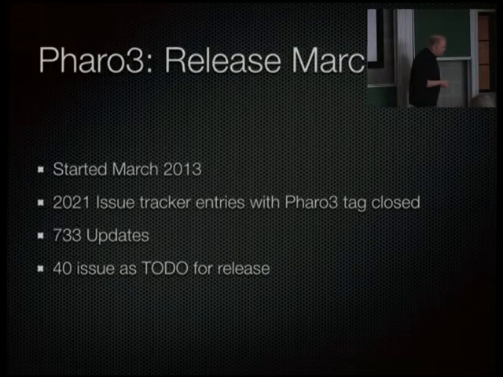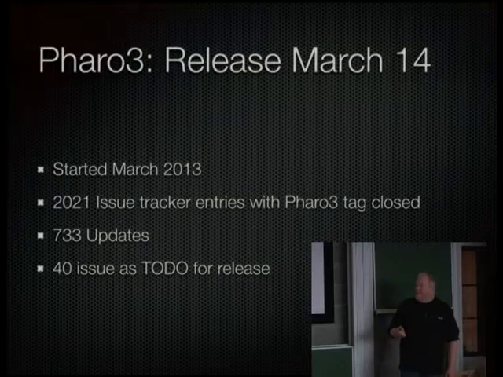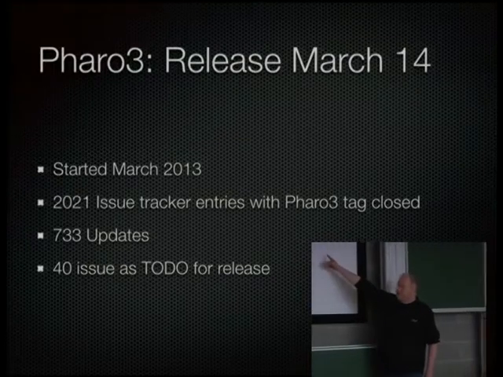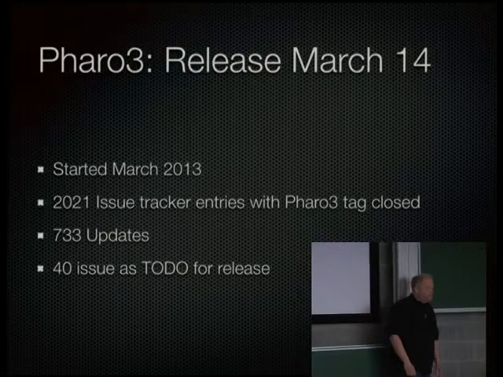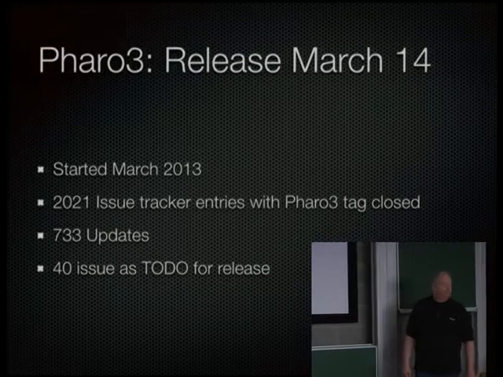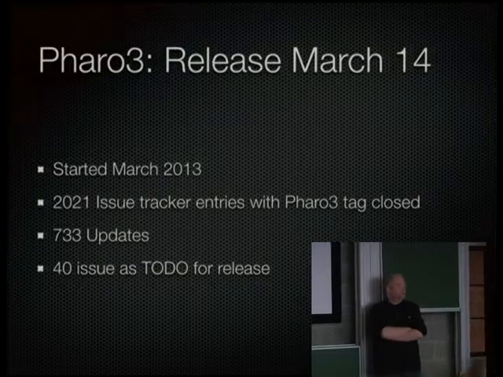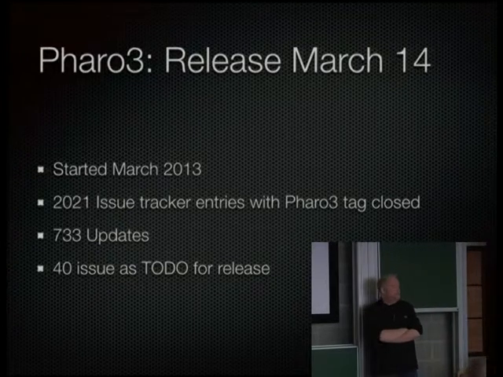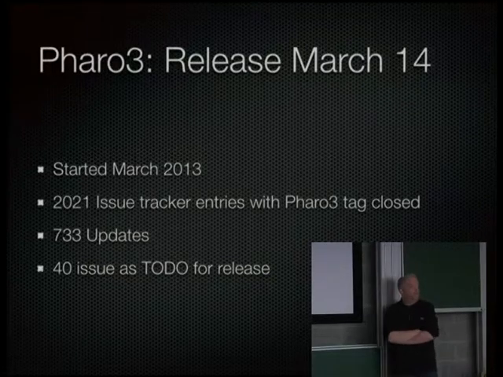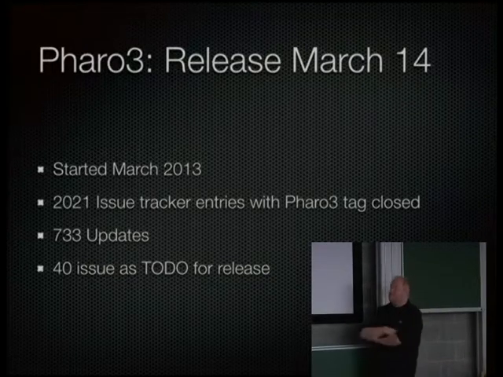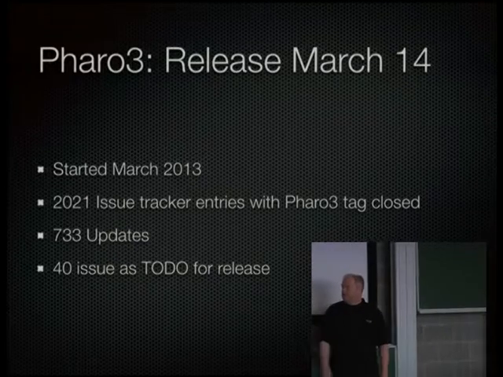So we started in March 2013. If you look at the bug tracker and you filter for all issue tracker entries tagged Pharo3, then you see that 2021 were closed since March. This is quite a lot. This is not even 300 days, and that means these are really multiple things happening every day.